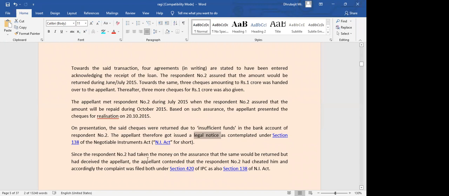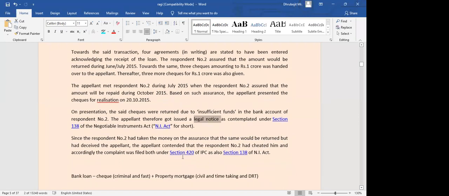Now respondent number 2 had taken the money on the assurance that it would be returned, but he did not return the money, right? So Shripati thought that a case should be filed, because the legal notice was also not answered. So he filed a case under section 420, cheating, and section 138, check bounce. Under these 2 sections, the case was filed.